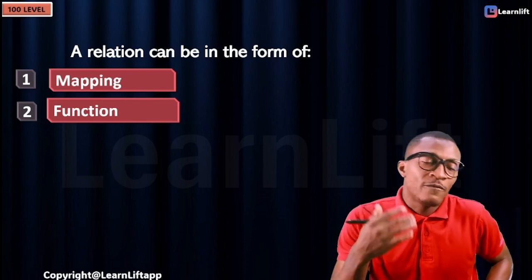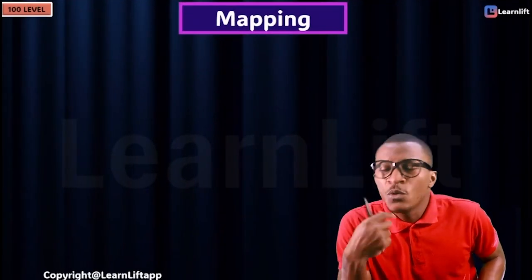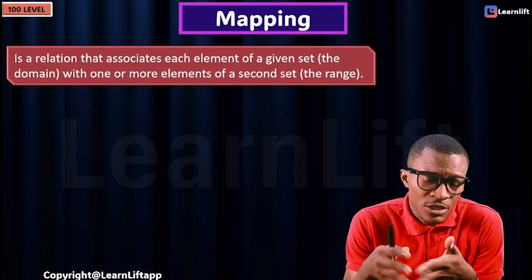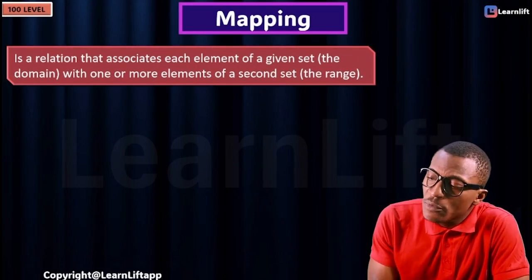We have mapping, we also have function. Let's talk about mapping first. What's mapping? Mapping is a relation. You see that word first, it's a relation. Why is it a relation? Because they are paired.